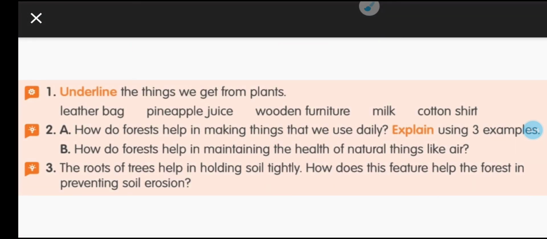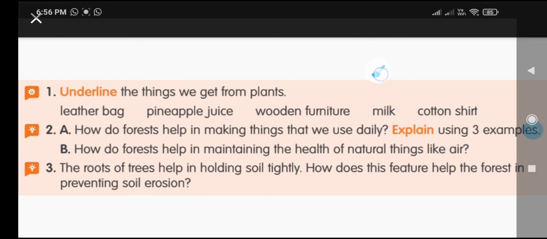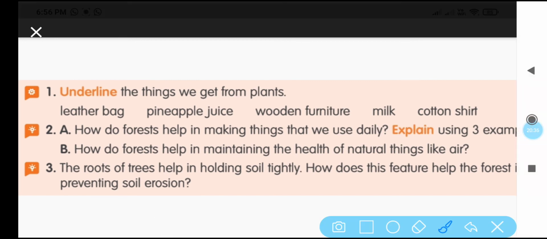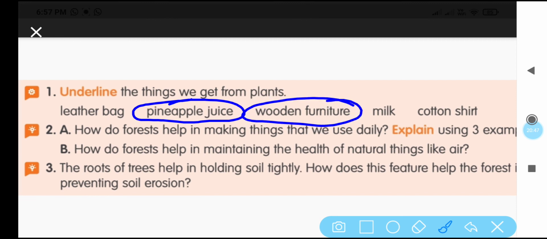So these are the questions given in your textbook, page number 26. The first one is, underline the things we get from plants. What are the different things we are getting from the plants? Are we getting a leather bag from the plants? No. Pineapple juice, are we getting from the plants? Yes. Wooden furniture? Yes. Are we getting milk from plants? No. Cotton shirt? Yes. So you circle the things we get from plants.